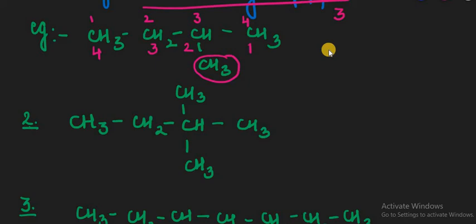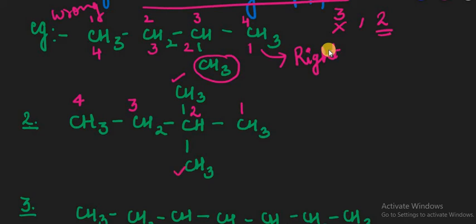Okay, write this down. So we provided this number as 2. I hope number 2 is the smallest in comparison to the number 3. So giving numbering from this side is the right path and that side is the wrong way to provide the numbers. Remember this always. Whenever any substituent is present, just provide the smallest number to the substituent. As seen in the second example, if we give numbers like this 1, 2, 3 and 4, then this CH3 and the downward CH3 will receive the numbers 2 and 2, right?